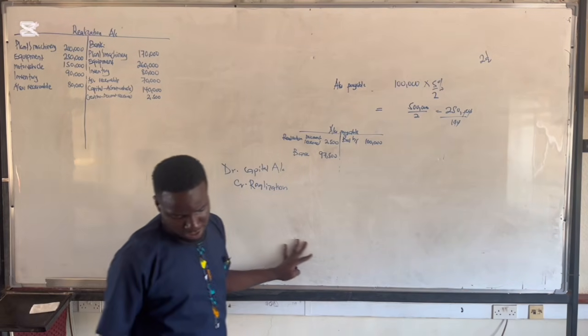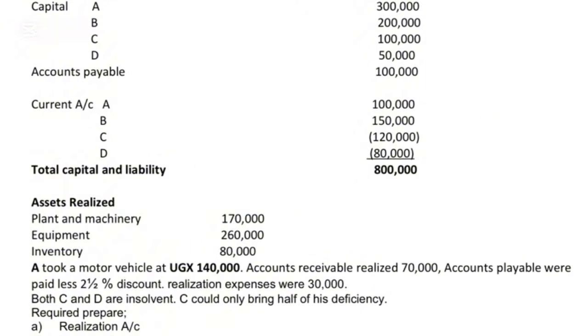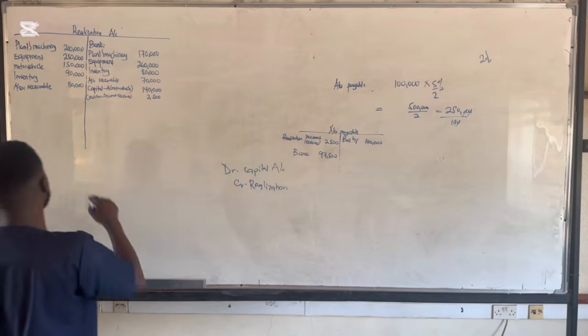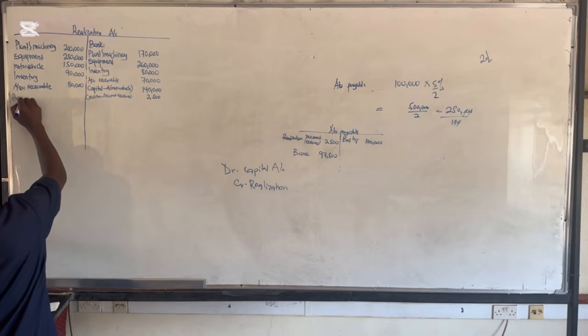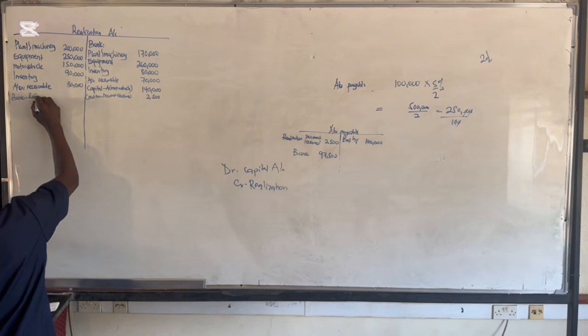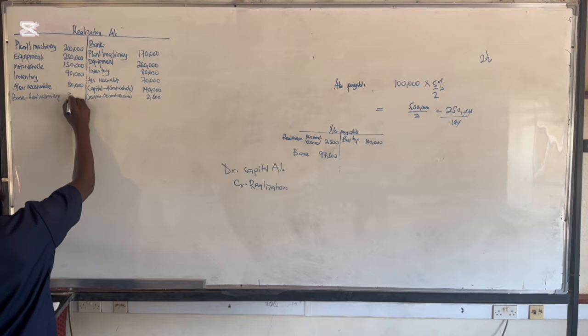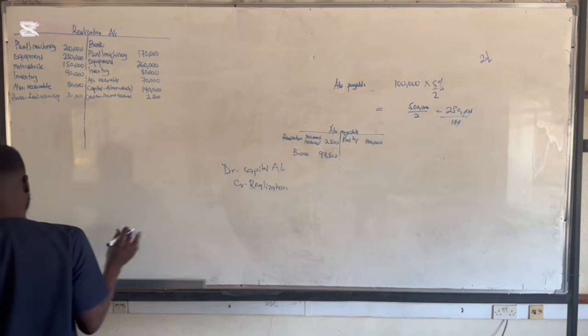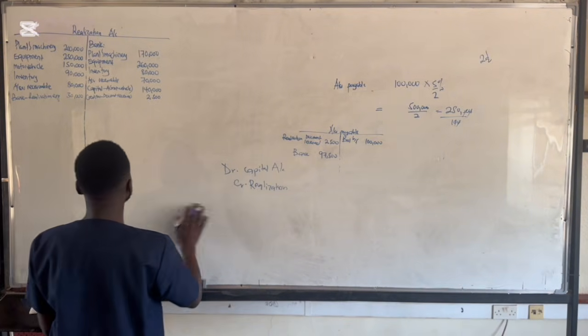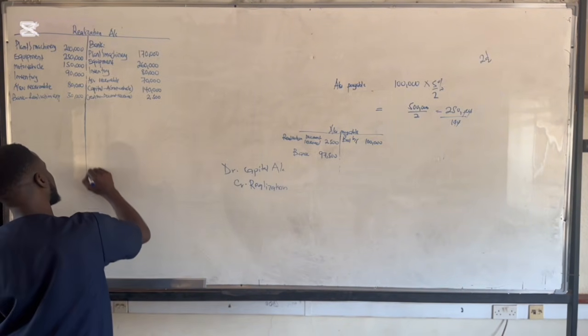In the question, they gave us the dissolution expenses at 30,000. So it means we bring them here and we say bank, realization expenses, which are 30,000. So once we are done with this, we can balance off our account.